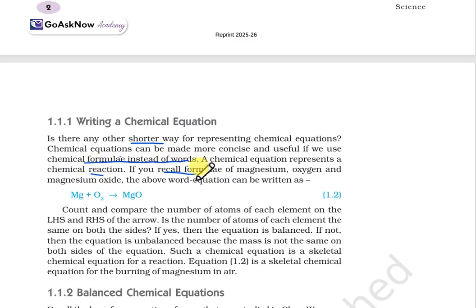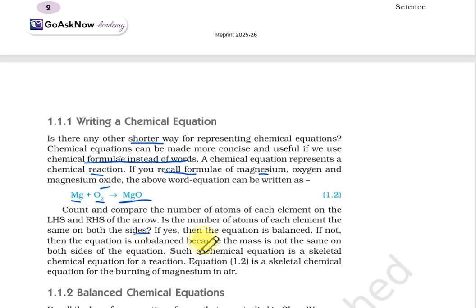And if we recall the formulas of magnesium, oxygen, and magnesium oxide, the above equation will be formed like this: magnesium is represented as Mg, oxygen will be represented as O2, so magnesium oxide will be MgO. This is how we can write it as a chemical equation in a shorter way. Then count and compare the number of atoms of each element on the LHS and RHS. If the number of atoms of each element is the same on both sides, then the equation is balanced.